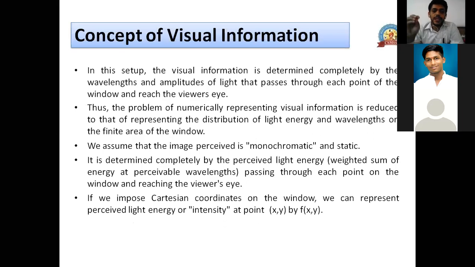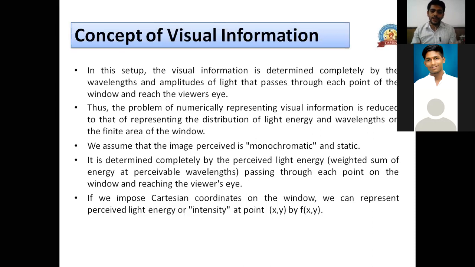And if we impose a Cartesian coordinate on it, now everyone remembers Cartesian coordinates, I hope. x, y axis, and we start from 0, 0 to some particular number, and the same way for y. Then we can identify, if we say 2 comma 3, then 2 comma 3 is a point where the x axis is 2 and the y axis is 3, and the intersection of those two is the point where x is 2 and y is 3. That point we label as 2 comma 3, right? So now the image is also a rectangular window.